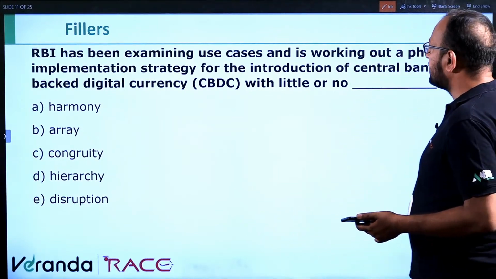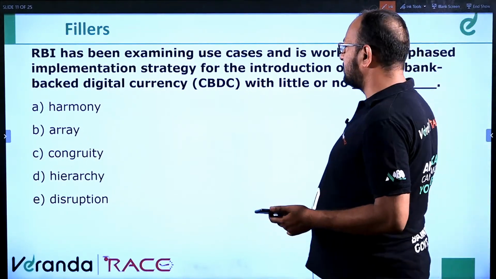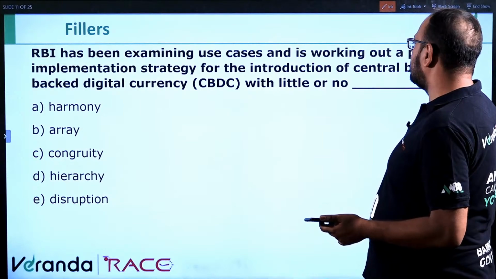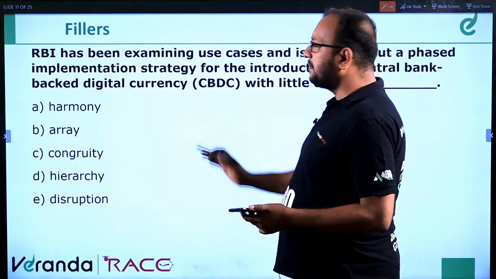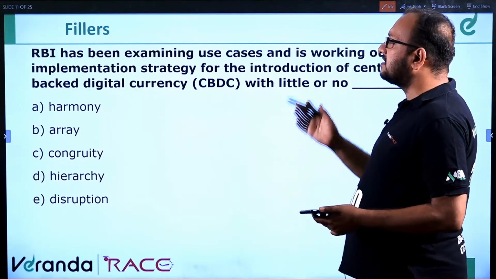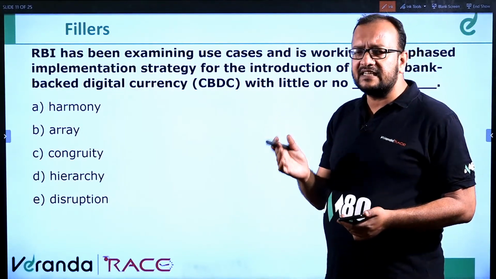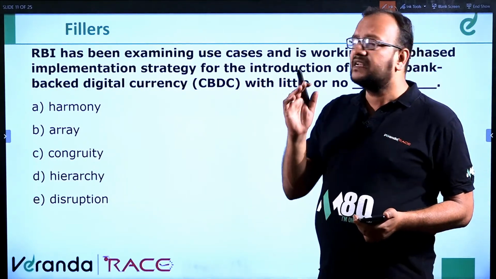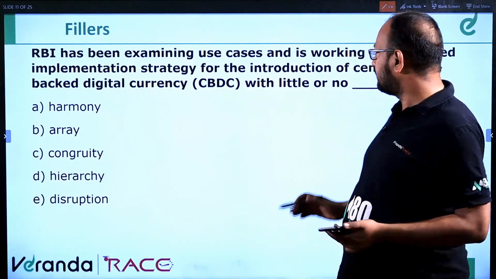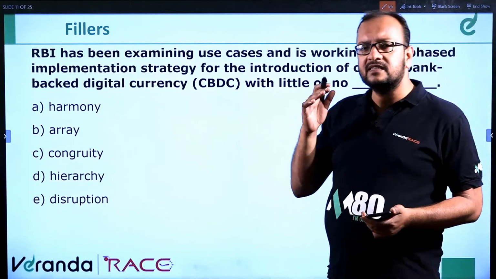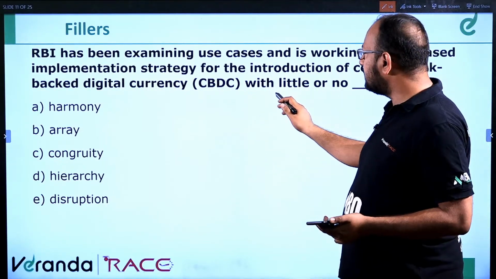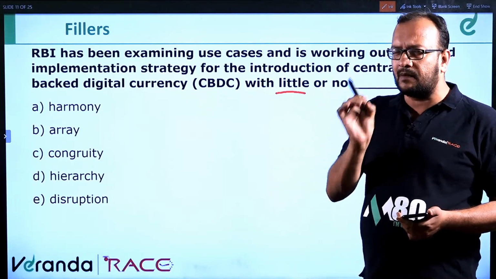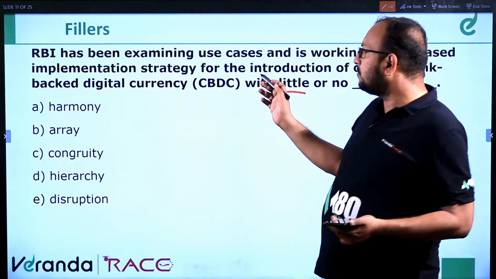RBI has been examining use cases and is working out a phased implementation strategy for the introduction of central bank backed digital currency (CBDC) with little or no dash. So RBI has decided to implement the strategy for the introduction of CBDC with little or no. Here "little or no" means a very small amount, or no problems. So here it should be problems.